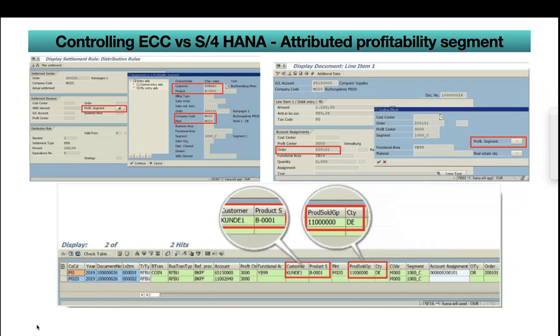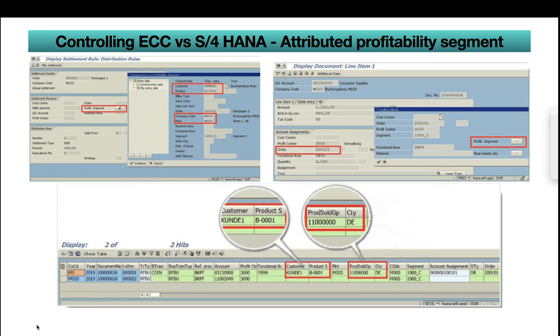For example, on the left side screenshot, you can see the settlement rule for the internal order. For example, we are making some accounting postings for expenses. It is not relating to logistics or SD, other areas, purely finance postings. You are using either a cost center or an internal order, whatever you want. For example, here we are using an internal order. When you post to the internal order, all the profitability segment details will not be updated.